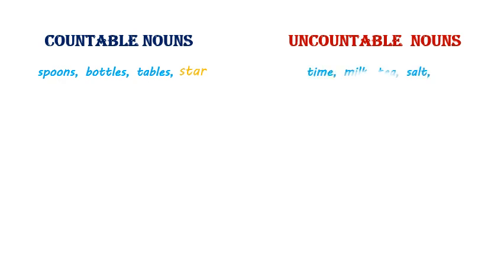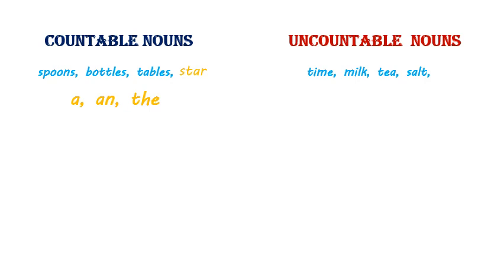But uncountable nouns like milk, sugar, powder, or love, or anger, they can never be counted. But these can be measured with a value. We cannot say one sugar, but we could say a kilo of sugar, two liters of milk.